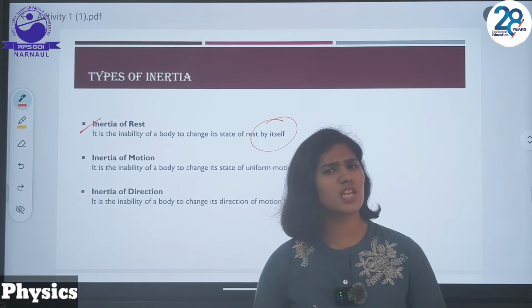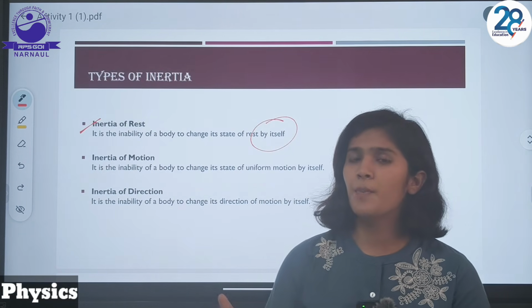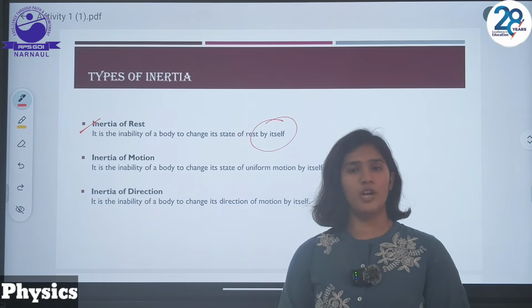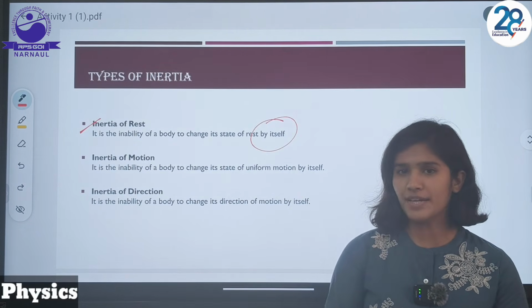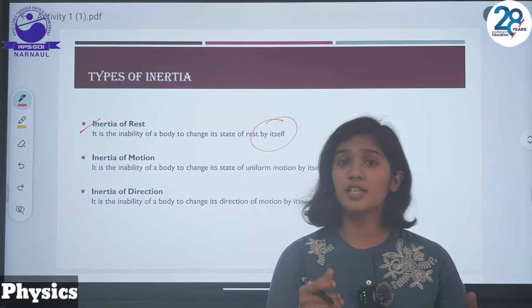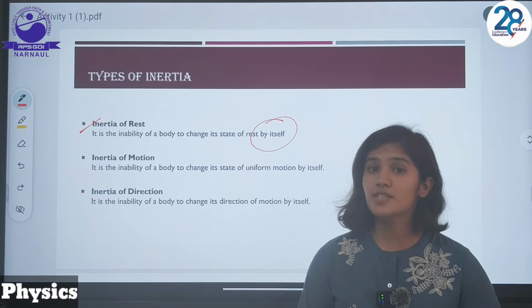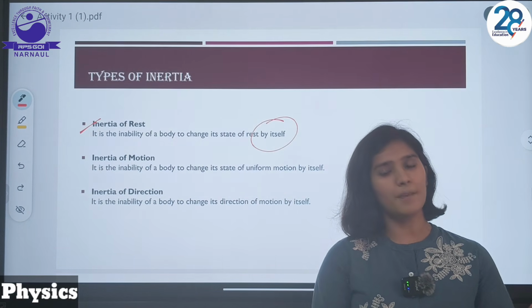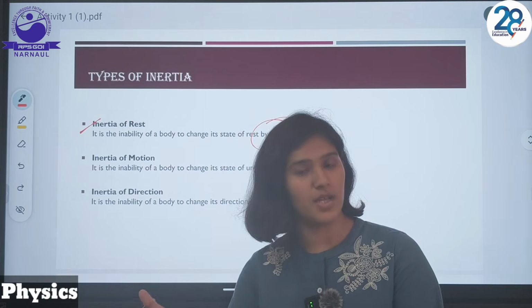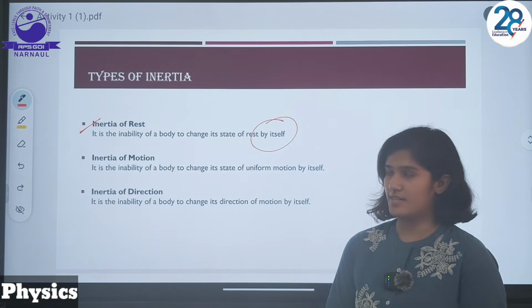For the sake of an example, when you shake a branch of a mango tree, the mangoes fall down. And at home also you observe while dusting, if you beat a carpet with a stick, the dust comes out of it. Why is this so? Because dust particles were at rest, and when you beat the carpet with a stick, the carpet comes in motion, but the dust particles remain at rest.